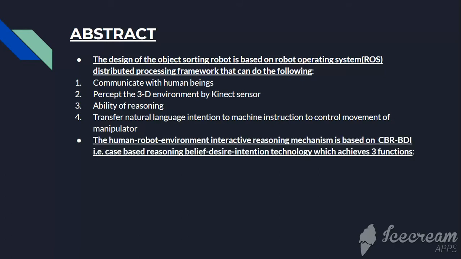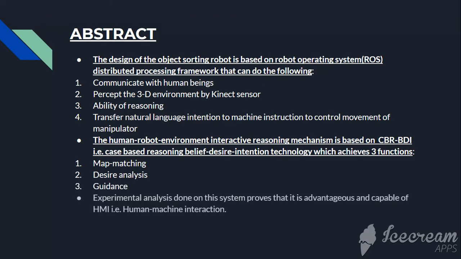The human robot environment interactive reasoning mechanism is a combination of 2 kinds of technologies. The first one is CBR, case-based reasoning. And the second one is belief, desire, intention technology. So when we combine these 2 technologies, it achieves 3 functions. The first one is map matching, desire analysis, and finally guidance. So experiment analysis done on this system proves that it is advantageous and it is capable of HMI.